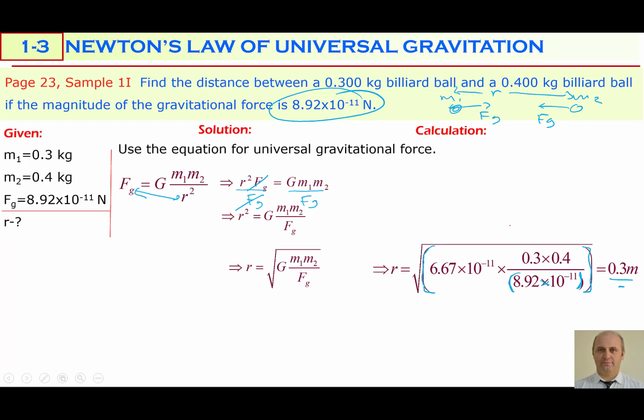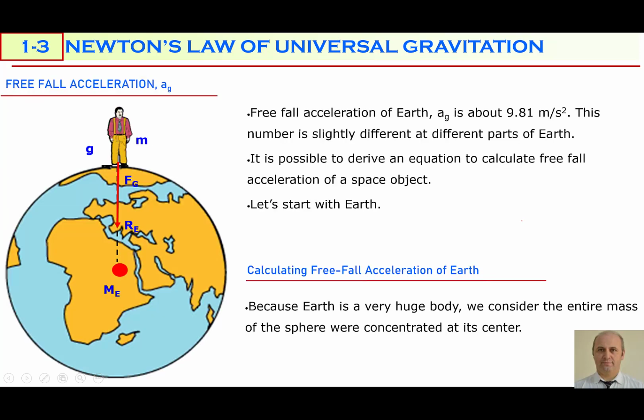And by the help of this law, we are able to derive an equation for calculating the free fall acceleration of the Earth or any other planet. Remember, free fall acceleration of the Earth is ag, or sometimes only g, equal to 9.81 meters per second squared. This number can change at different parts of the Earth because Earth is not a perfect sphere.